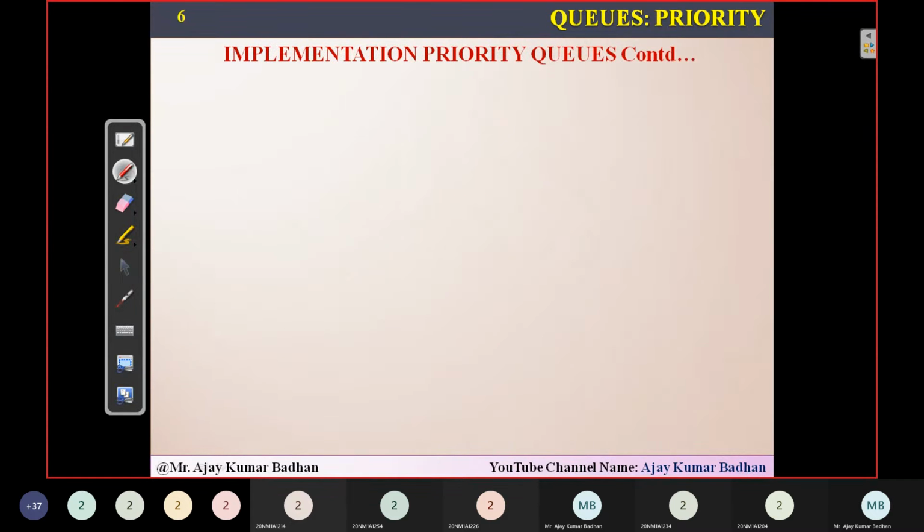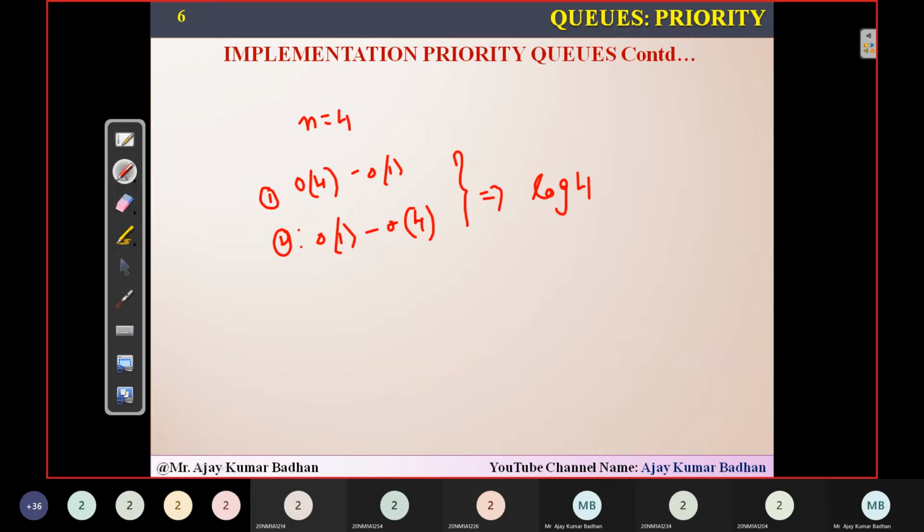Okay, I hope you understood. I'll explain one more time. Let us suppose the n value is 4. In the first option we said it will take order of 4 times to insert the elements, but order of 1 time for deleting. Second option, order of 1 time to insert the element, but order of 4 times to delete an element. Whereas coming to this, we are saying log 4, a hybrid kind of condition. Log 4 means, in mathematics, you'll have it at base 2.